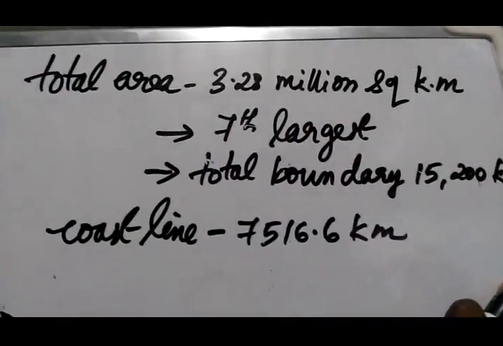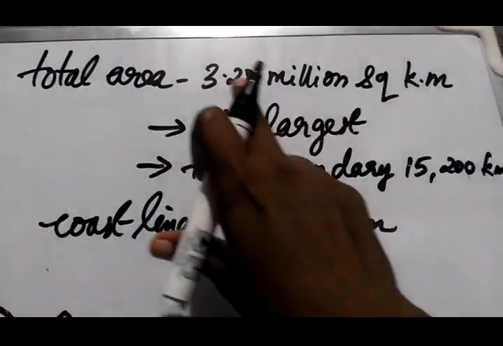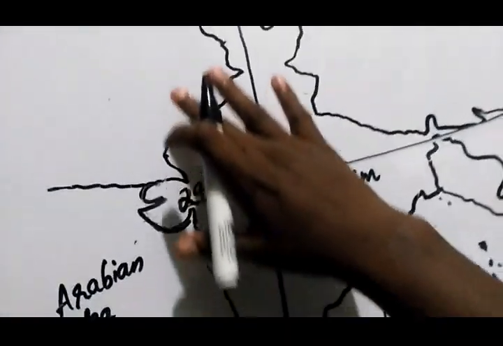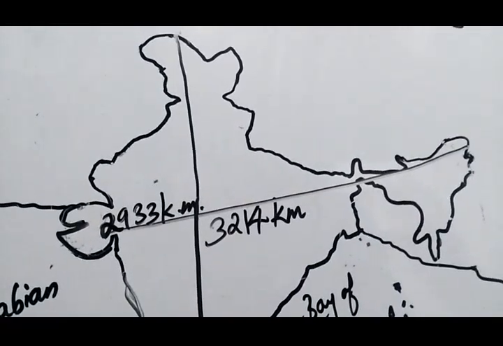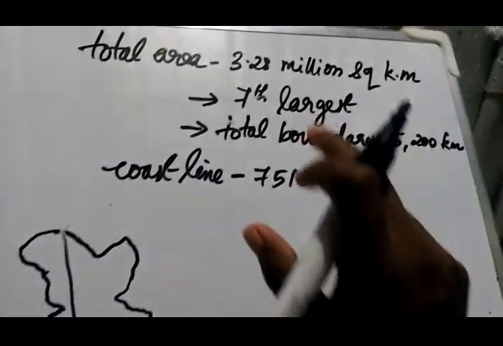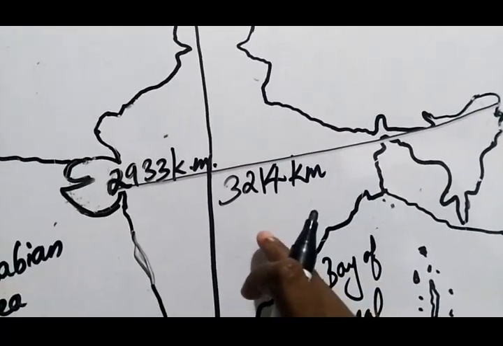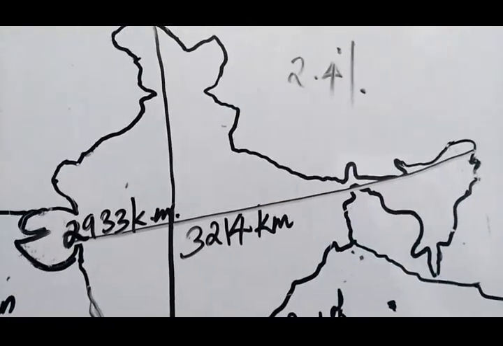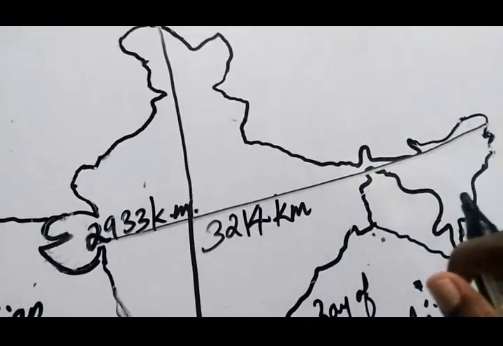Next is about the size of our country. The landmass of India has an area of 3.28 million square kilometer. So the total landmass of our country is 3.28 million square kilometer, and this is 2.4 percent of the total geographical area of the world.